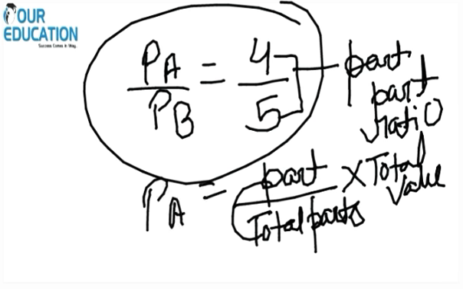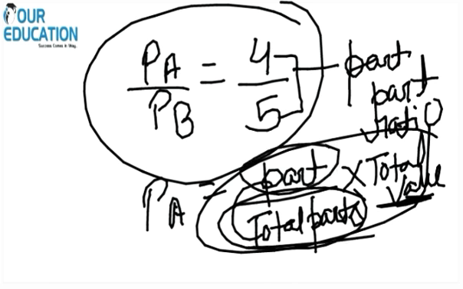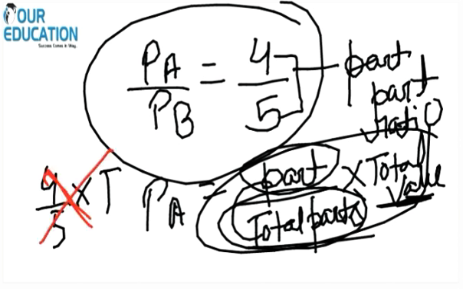Why am I saying this? Because in the question we will be given the total value, so we have to divide by the total parts to get the actual profit of A or B. Do not commit this mistake ever. You cannot take 4 by 5 into total. Most people commit this mistake and this is wrong. Never ever do this. Always take total parts in the denominator.